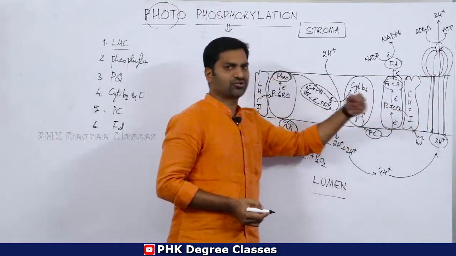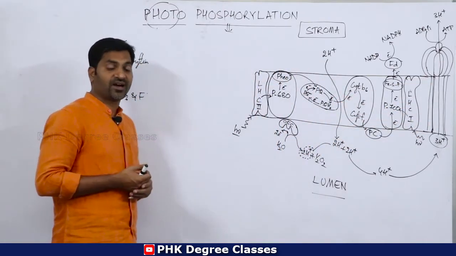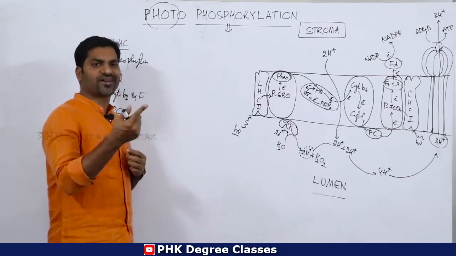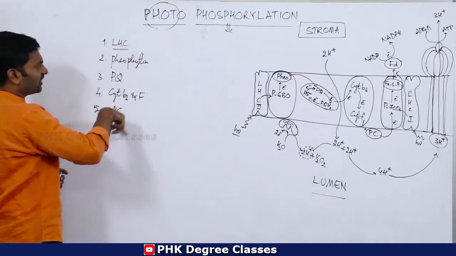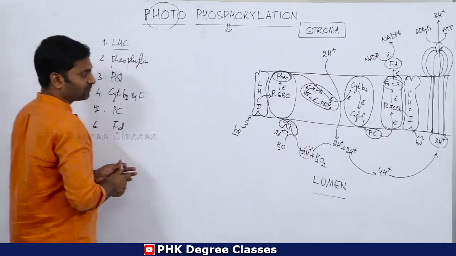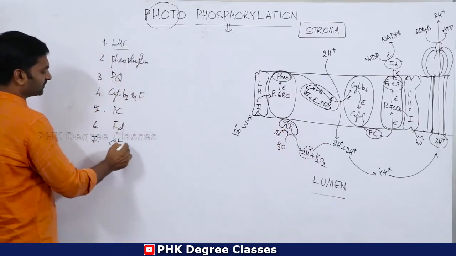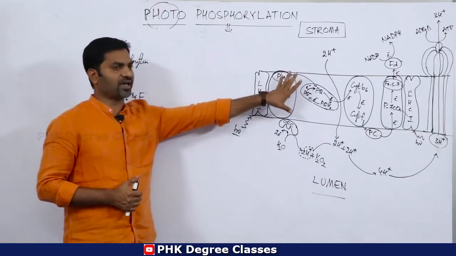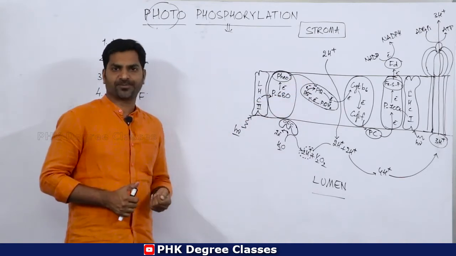And then the oxysome, we have already discussed in detail in the respiratory mechanism, while discussing the electron transport system in respiratory mechanism. Clear? So these are the different complexes, and one more, OEC, is also there. These are the complexes present in the thylakoid membranes which are involved in non-cyclic photophosphorylation.